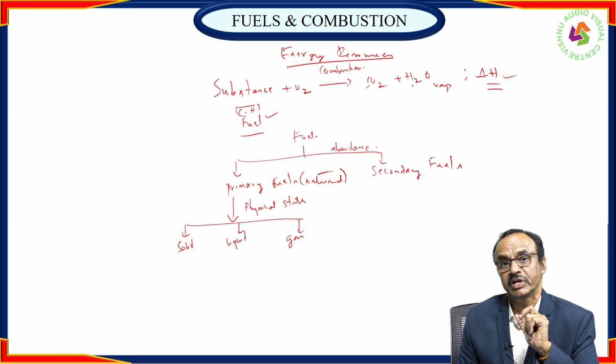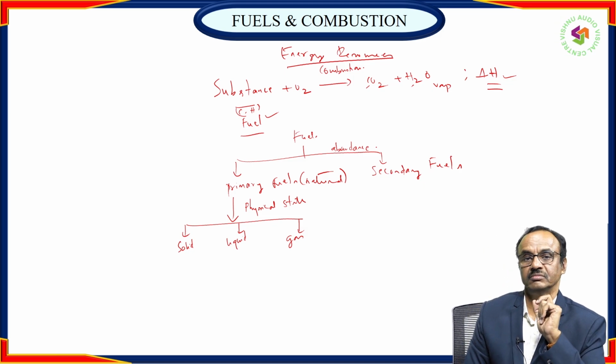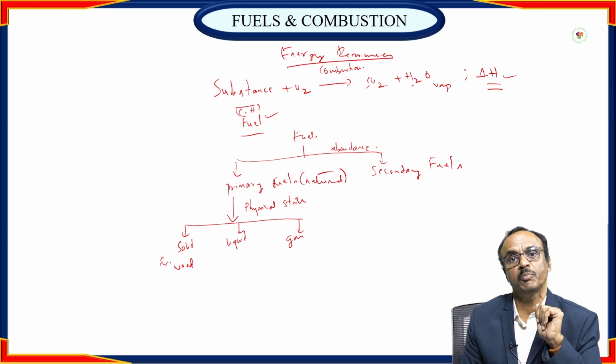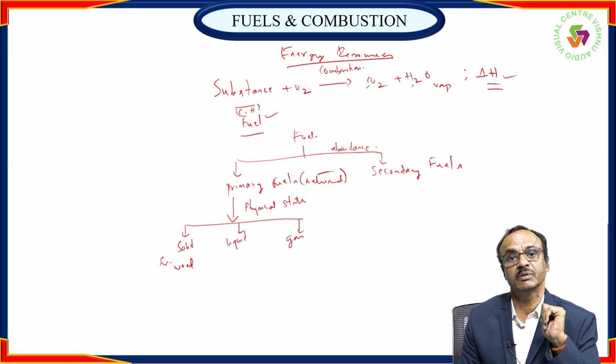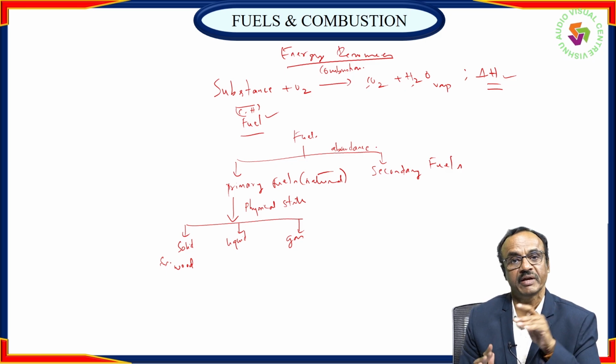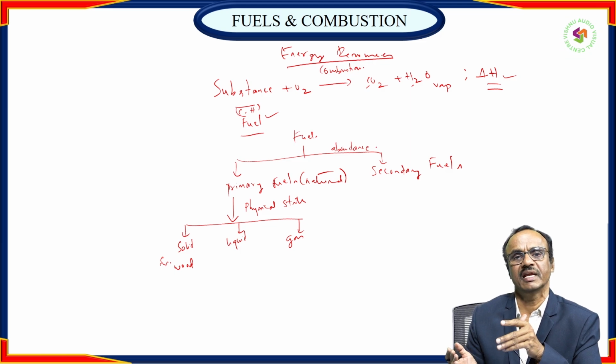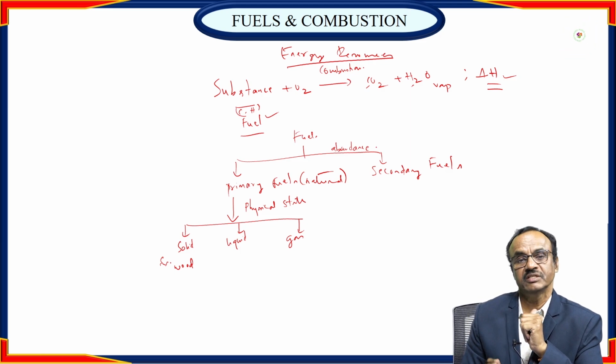What are the natural fuels in solid form? For example, wood. Wood is a combustible substance composed of hydrocarbons. It can be burnt and also liberates a large amount of heat. When you compare it with liquid and gaseous fuels, the amount of heat liberated is less. That is different; we will discuss it later.